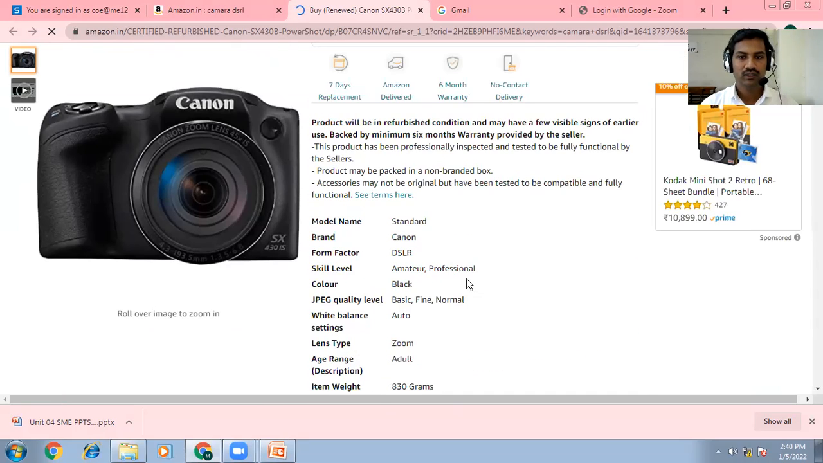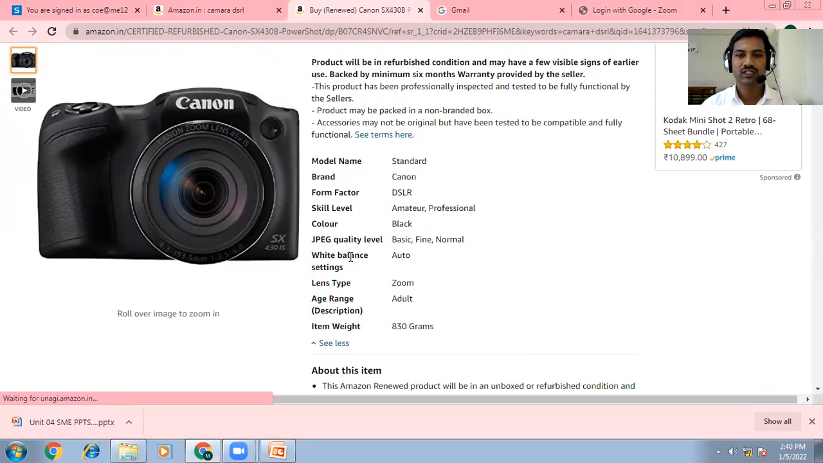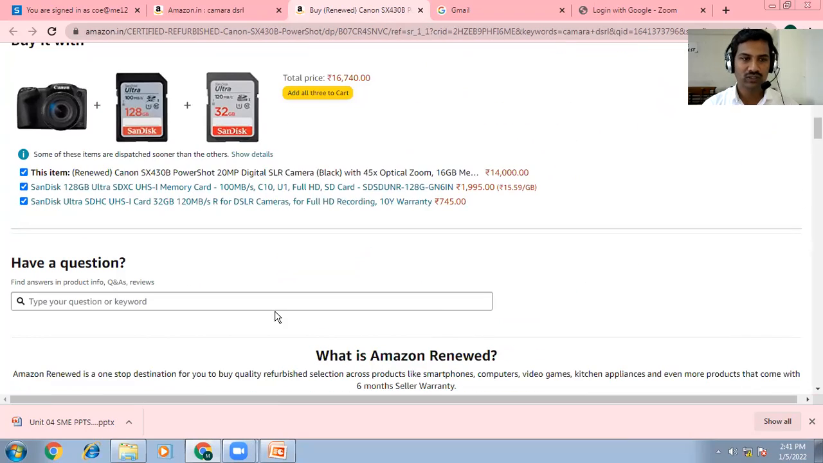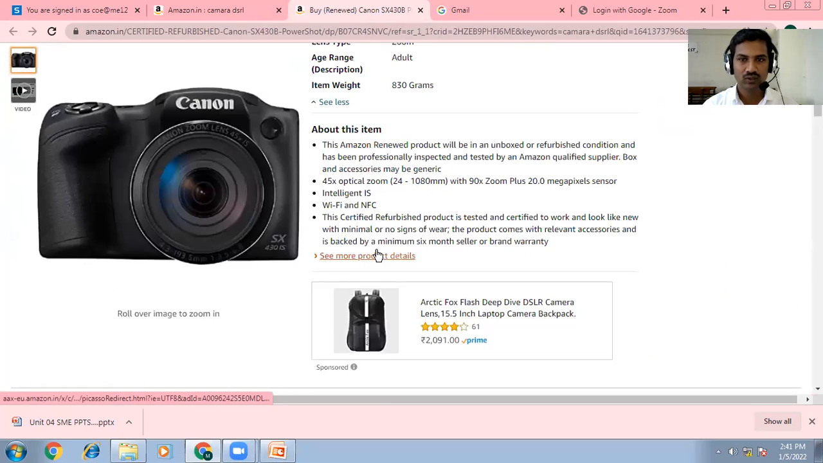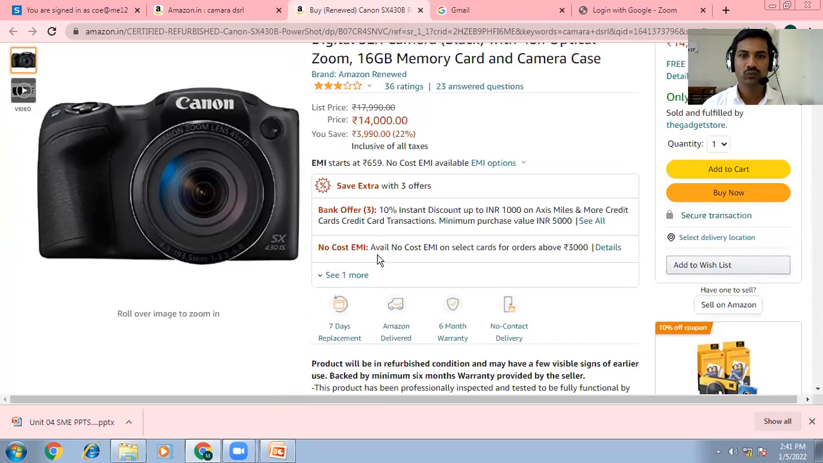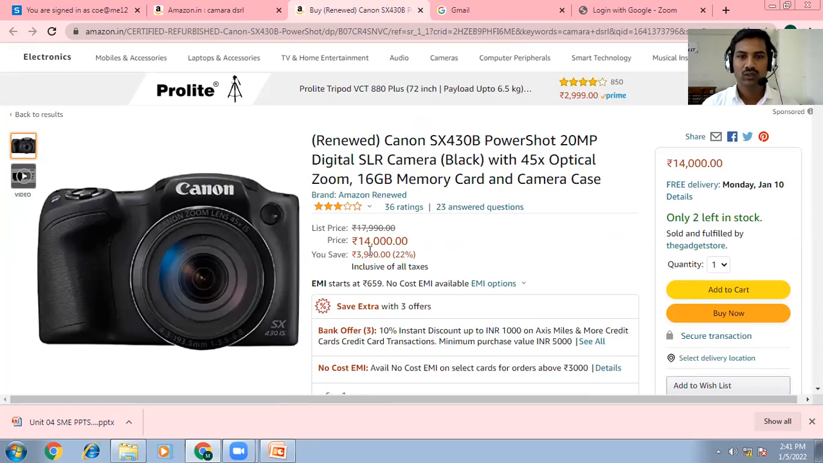Okay, here they have shown some of the specifications: model name, brand, which brand, form factor, skill level, color, again JPG quality level, white balancing, lens type, range, item weight, and a few more, like pixels. Okay, here you can see 45 optical zoom, and a 20 megapixel sensor. Okay, these are the parameters or specifications we can observe while selecting. Okay, this is for the 14,000 camera.